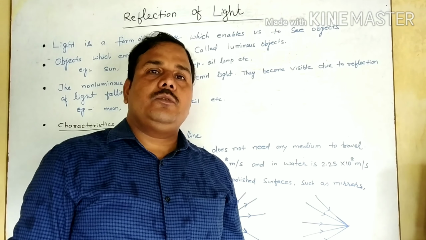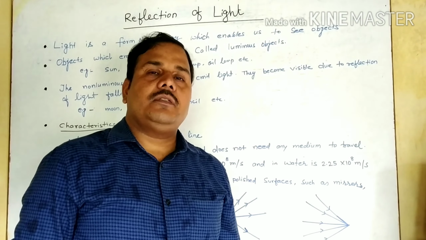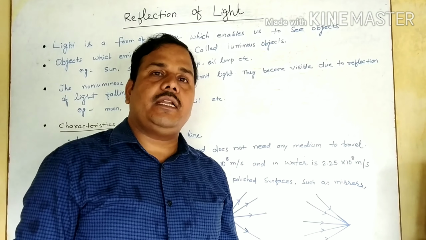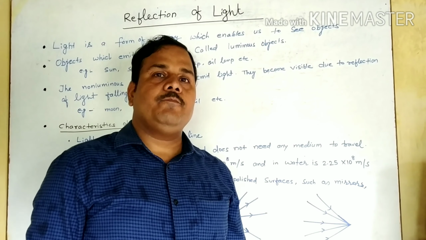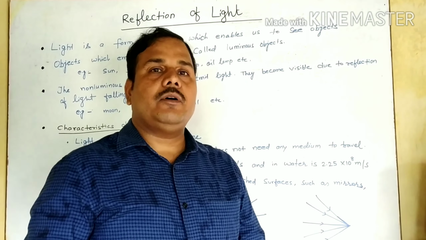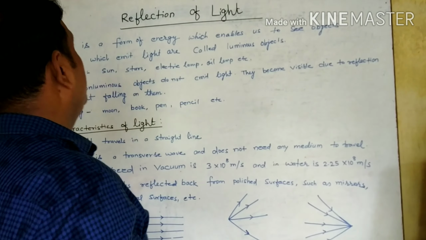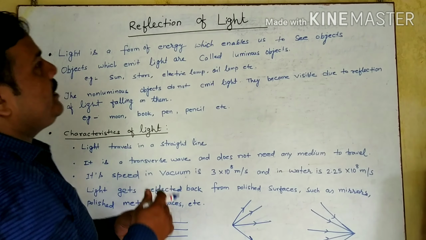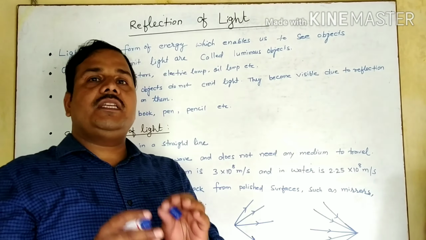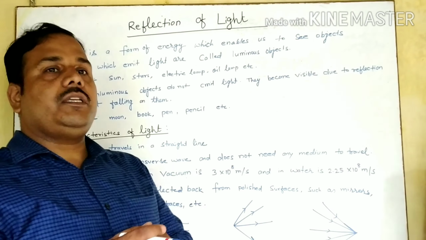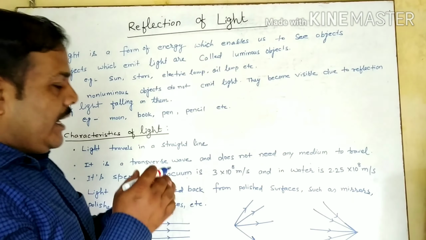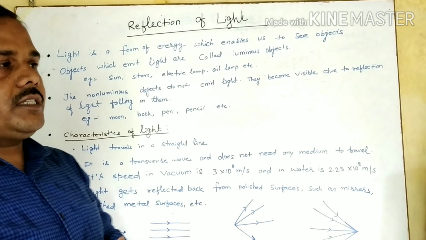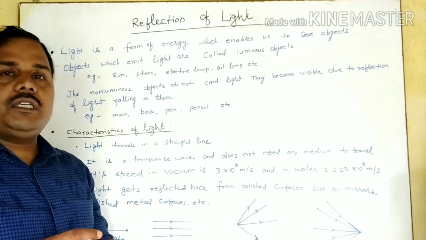Today I am going to start the first chapter of Physics Class 10, that is reflection of light. So here we will discuss light first. Okay, see here, what is light? Light is a form of energy which gives us the sensation to see. That means it enables us to see objects. Due to light we are able to see objects.